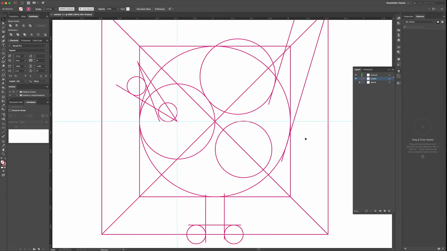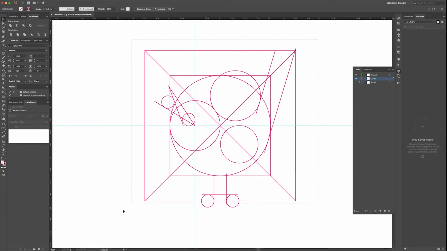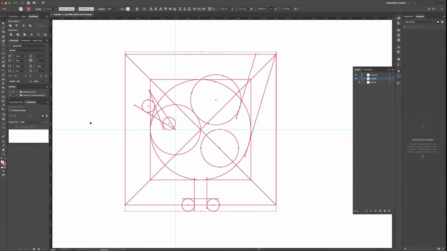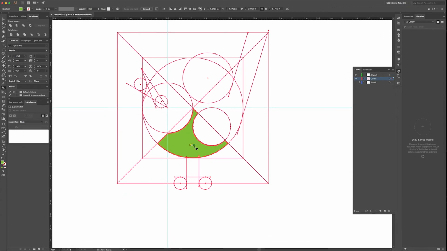So for coloring, just select everything first, and then go to Live Paint Bucket, or you can press just the key K. So the shortcut is the letter K. And choose the color of your choice. I'm just gonna choose green and get rid of stroke, and just click once.